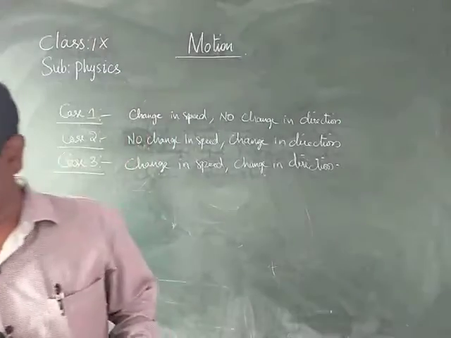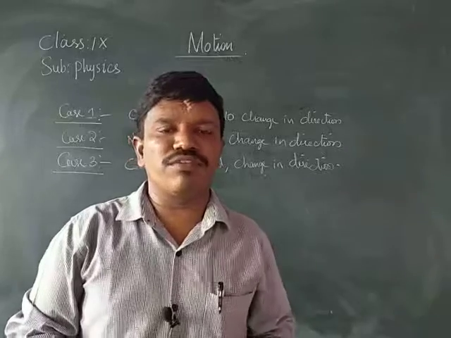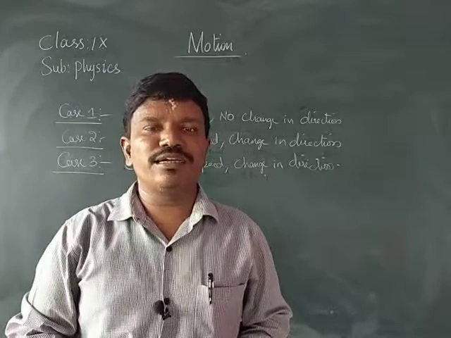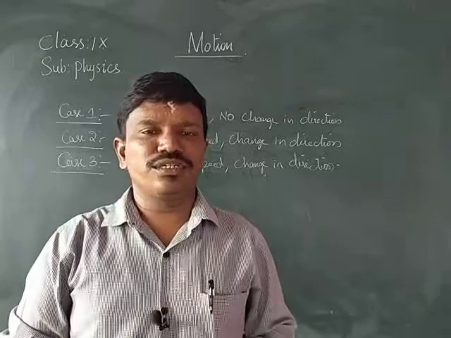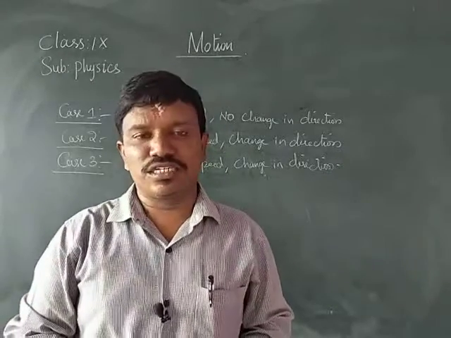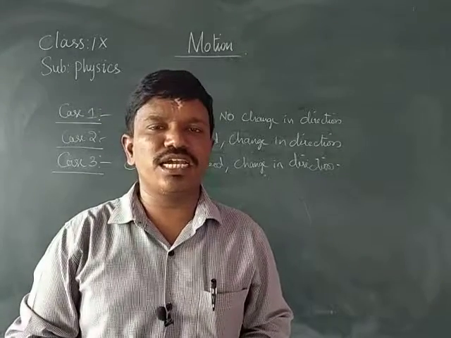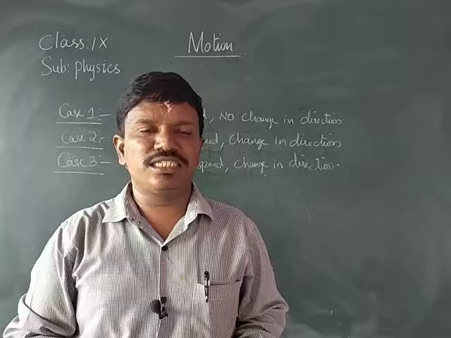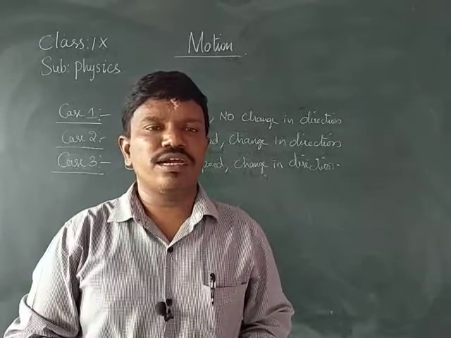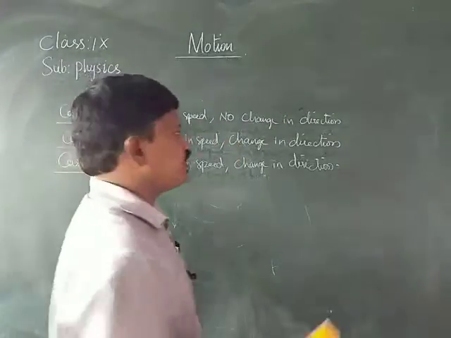From this we can say that in some cases, when we are observing the motion of an object, there is no change in the speed and there will be a change in the direction. In some cases there will be a change in the speed and no change in the direction. In some cases both will be observed. This is about observing the motion of an object in different cases. Next, we'll be learning about the equations of motion.